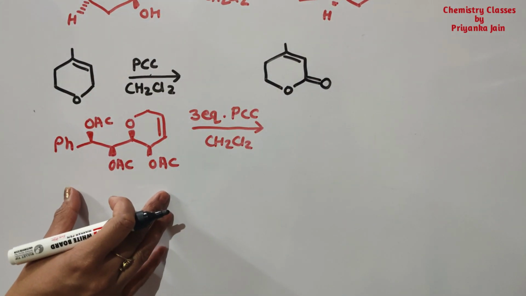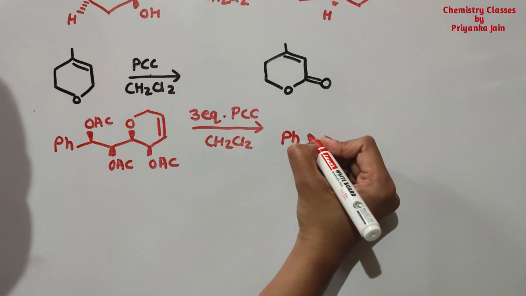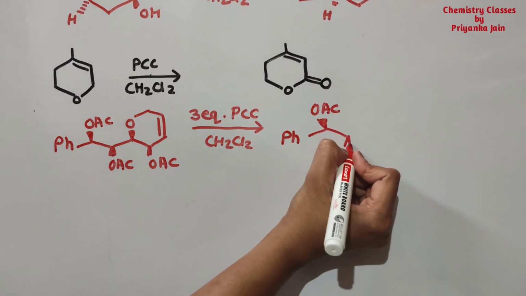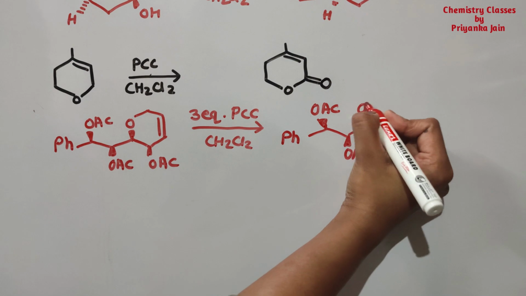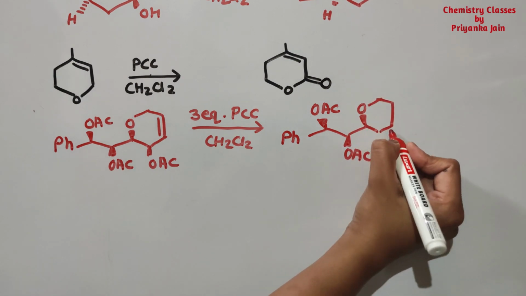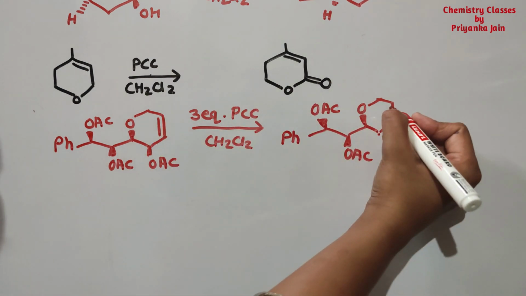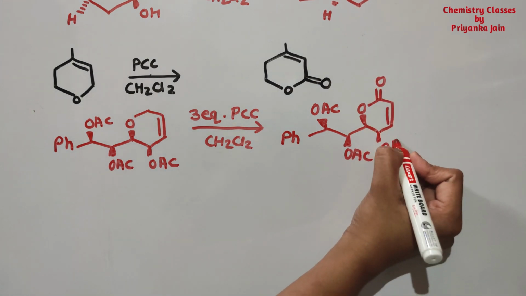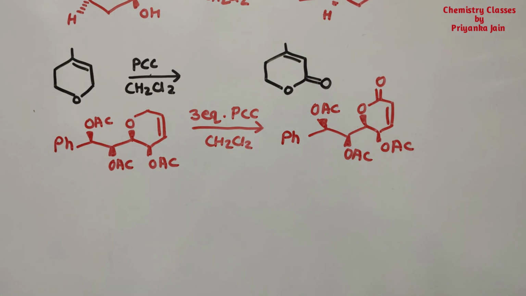A similar example is this compound. Now this compound will remain as it is. You just have to remember the position of this double bond. This double bond will remain here and here will be the oxidation, and this is the OSE group. So in this manner the oxidation will happen. So these are some reactions based on the reagent pyridinium chlorochromate.